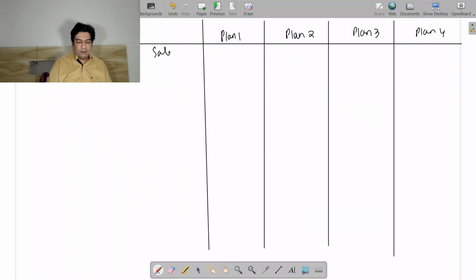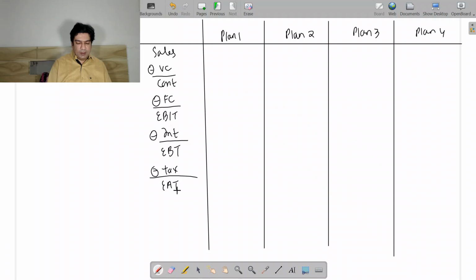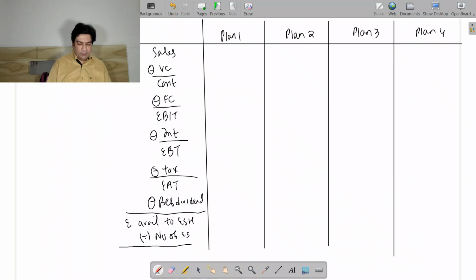So sales minus variable cost will give me contribution, minus fixed cost will give me earning before interest and tax, minus interest will give me earning before tax, minus tax will give me earning after tax. Then if there is a preference dividend, I will pay that. So finally I'll get earnings available to equity shareholders. This I will divide by number of equity shares, and finally I'll get earning per share. So the entire data I have filled it up.